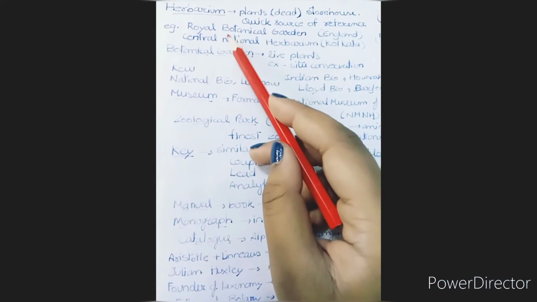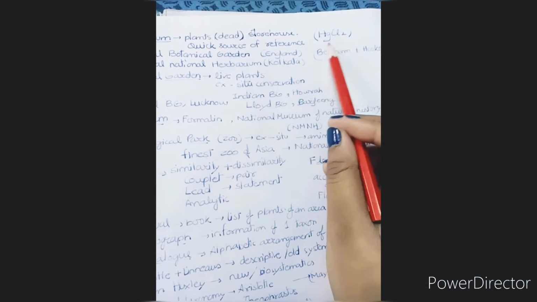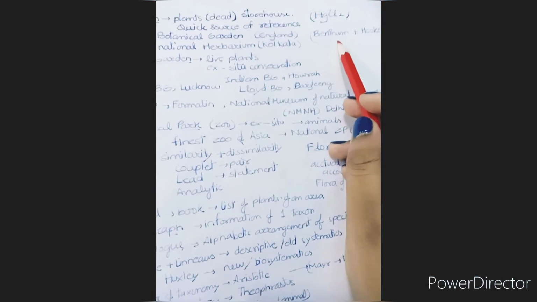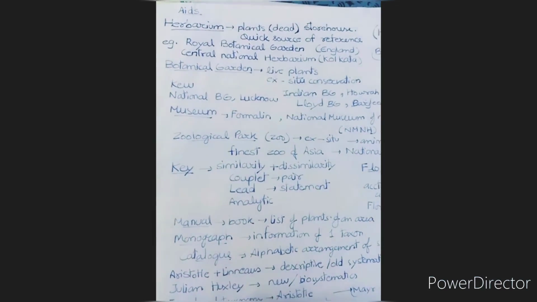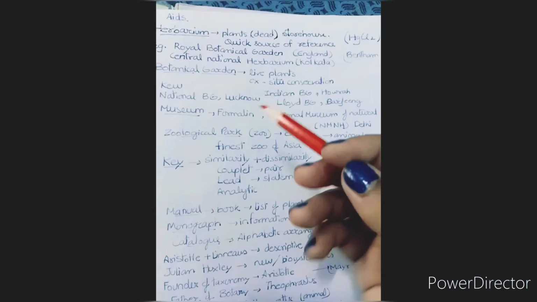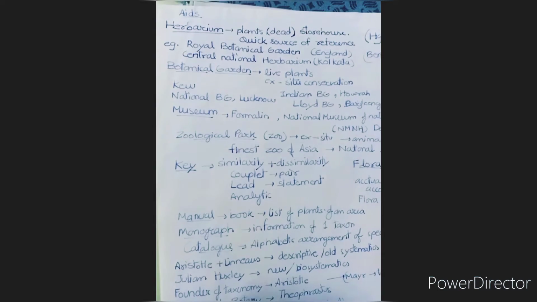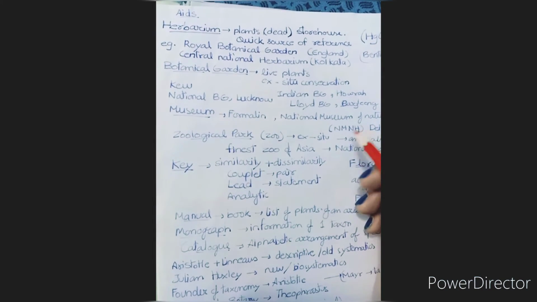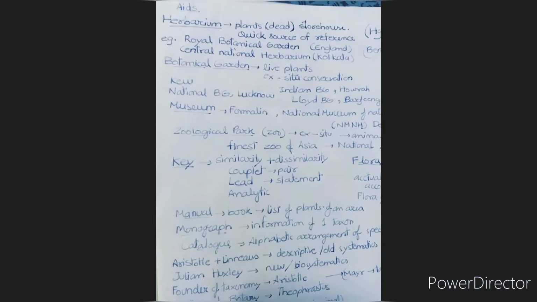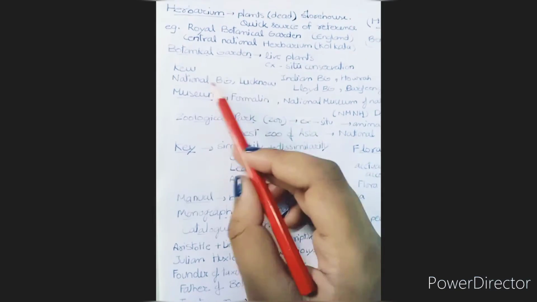There are two herbaria: Royal Botanical Garden in England and Central National Herbarium in Calcutta. In herbarium, they use HgCl2, and it was discovered by Bentham and Hooker, right? In the NCERT, it is explained very well how they store the plants in the herbarium. They dry them up, then stick them on herbarium sheets. Its size is also given, and then they write all the details, like who discovered it and its scientific name, and then they store it, right? In this way.